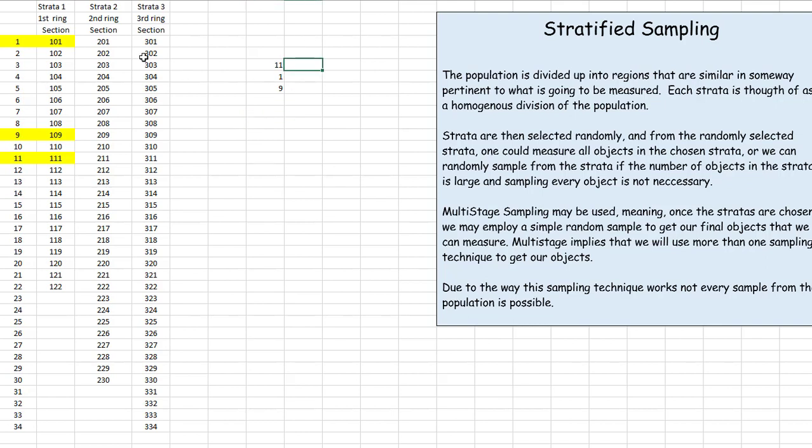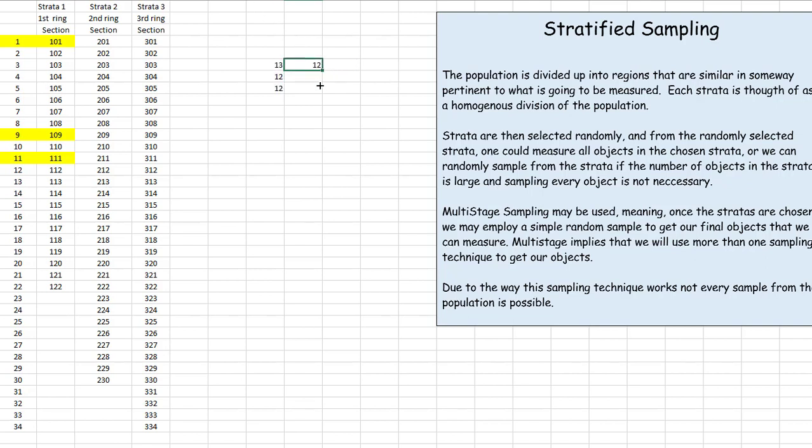Then I'll come over here and grab something for my second strata. So let's say I grab 4, since there's more seats now. But again, this has to be thought out. Right now, I'm just kind of demonstrating how this works.